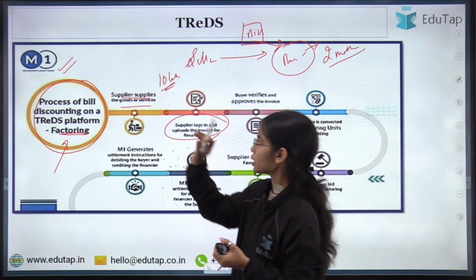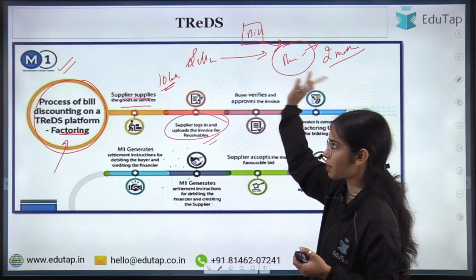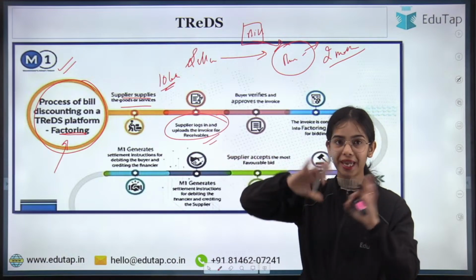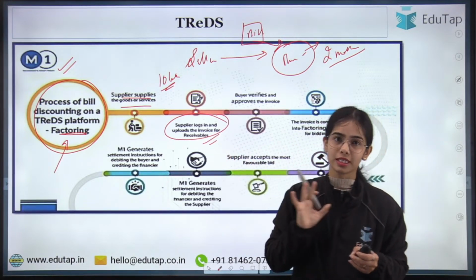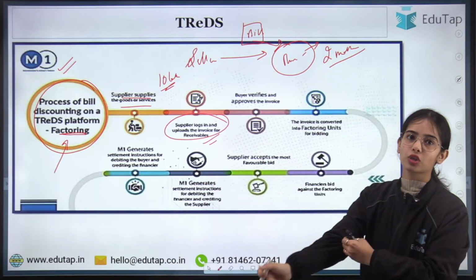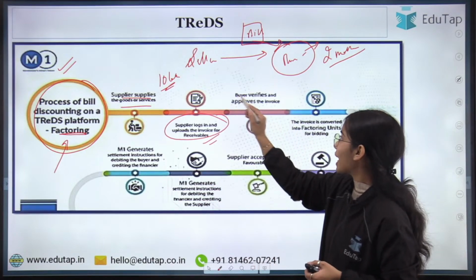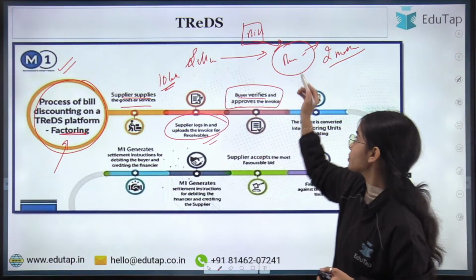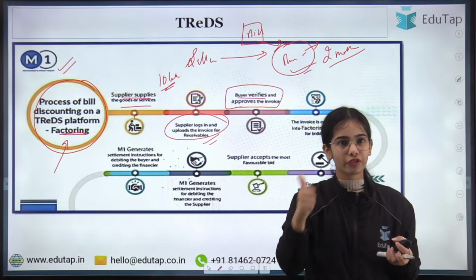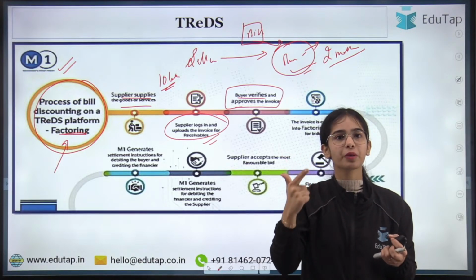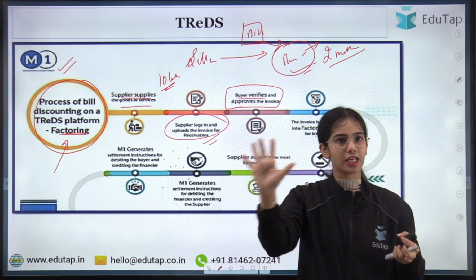Okay. So the supplier supplies the goods or services to the buyer. The supplier logs into any of the TReDS platforms and uploads the invoice for the receivable of the money. Now the buyer verifies and approves the invoice. The buyer verifies that yes, this is correct. The invoice is of 10 lakh rupees and the payment will be made after 2 months. So yes, the invoice is correct.